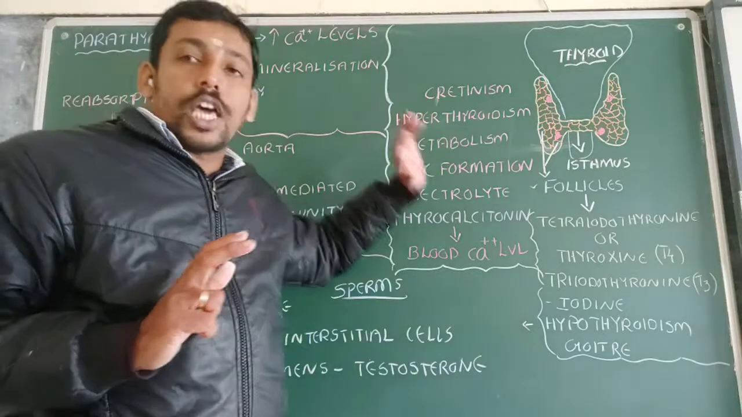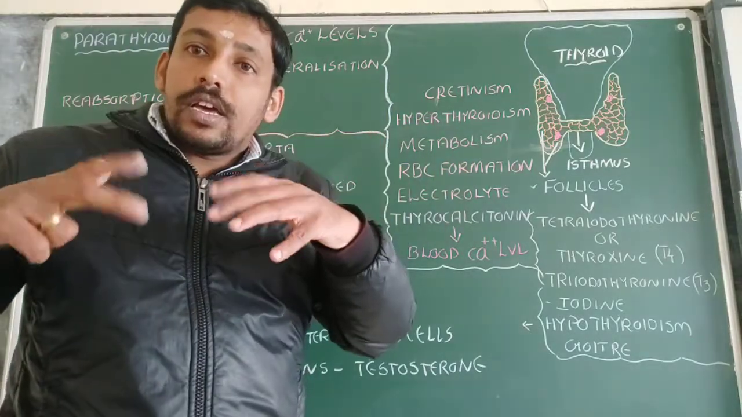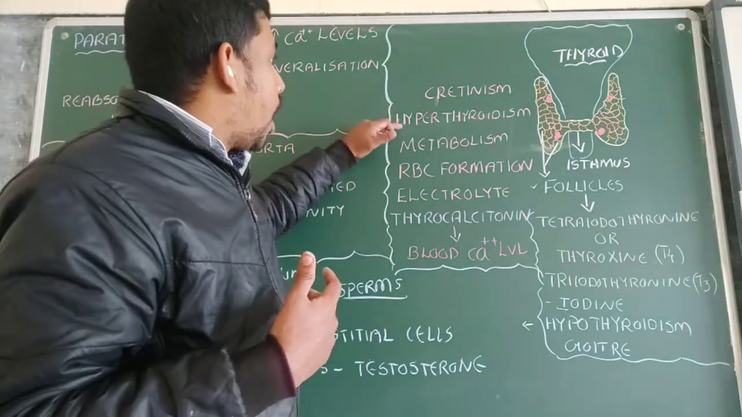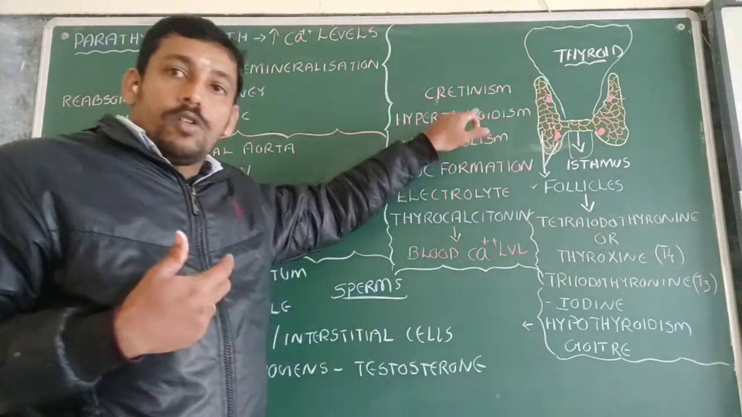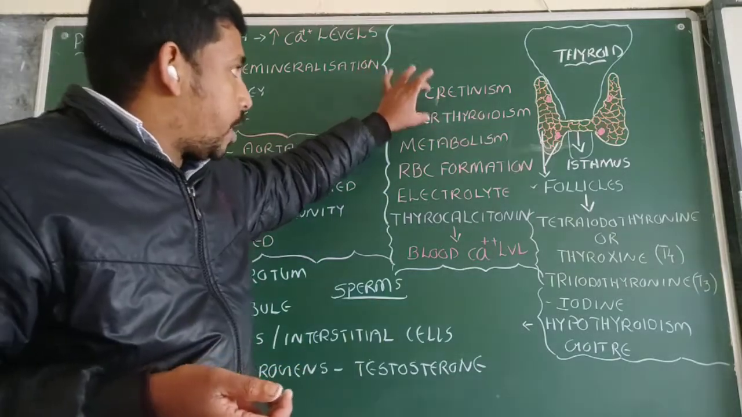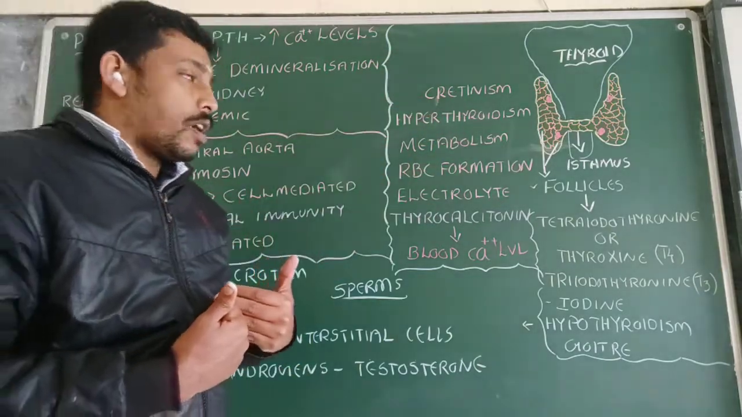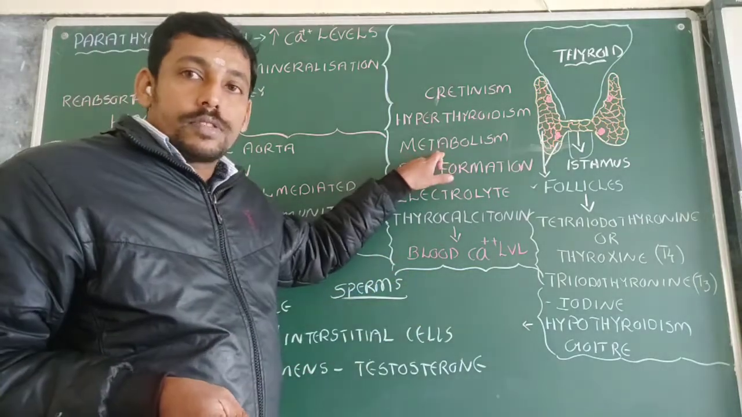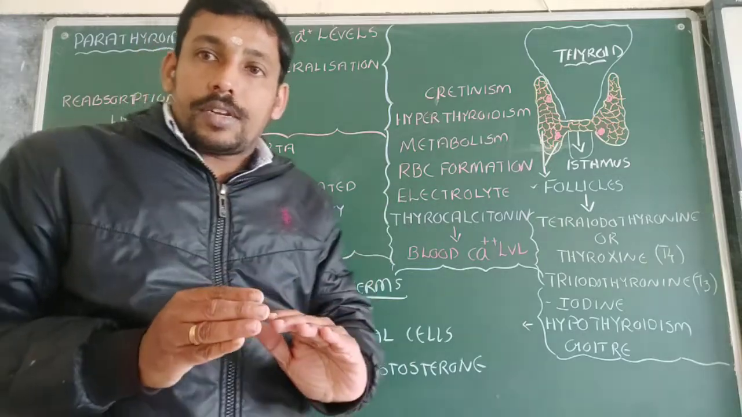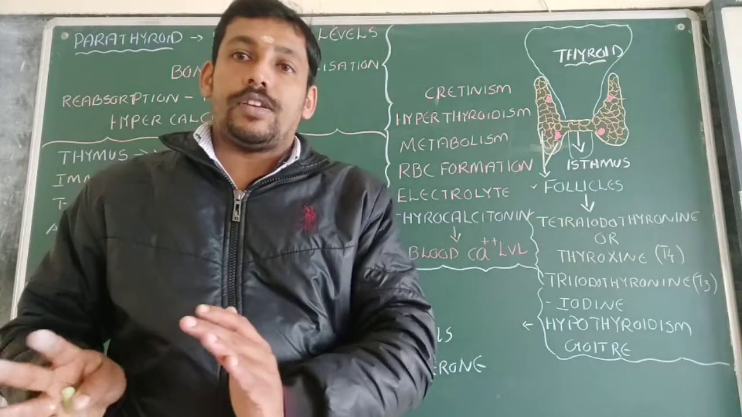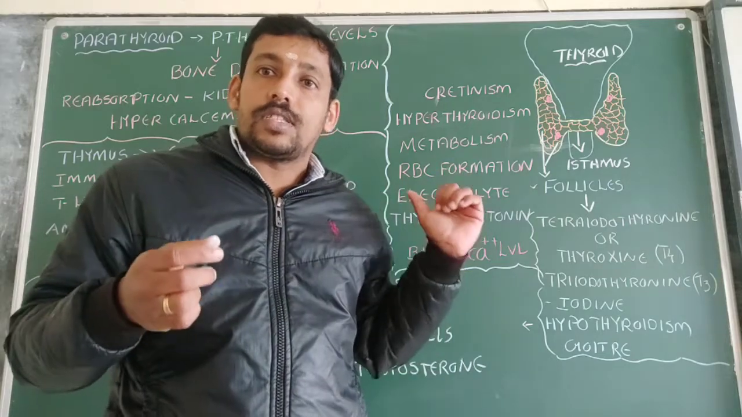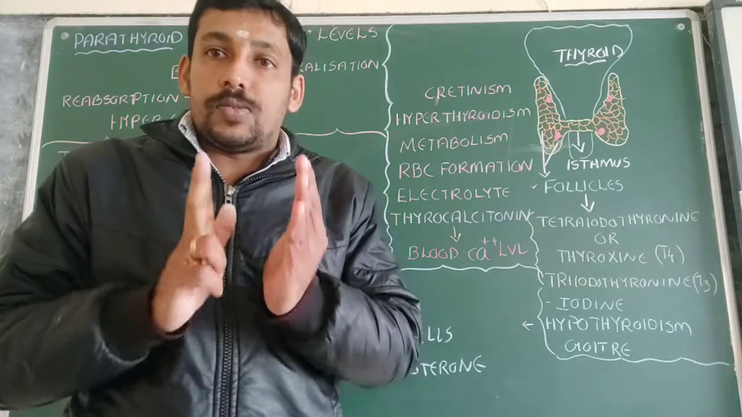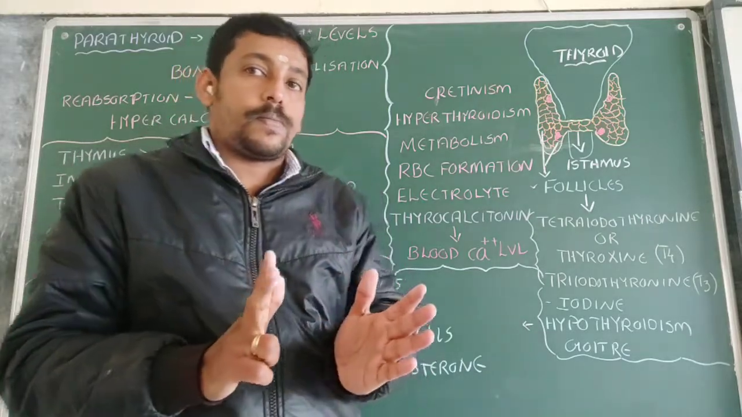And if the amount of thyroid hormone is more than the normal level, that is known as hyperthyroidism. That may also lead to certain metabolic problems in the body. One of the basic functions of thyroid hormone is that it is involved in metabolism. For the metabolism of carbohydrates, proteins or fats, we need thyroid hormone. So they regulate the metabolism of carbohydrates, proteins and fats.